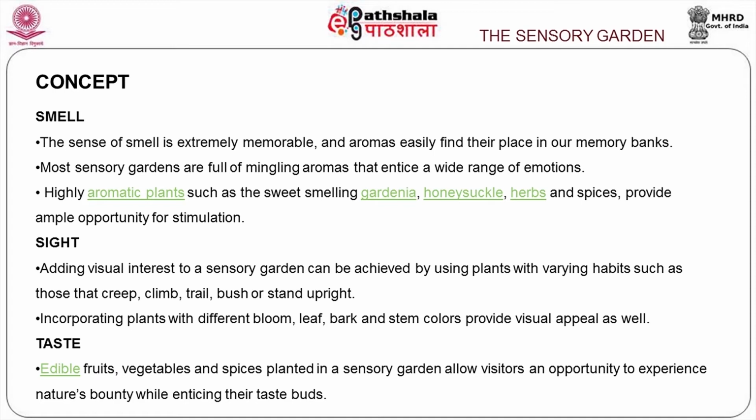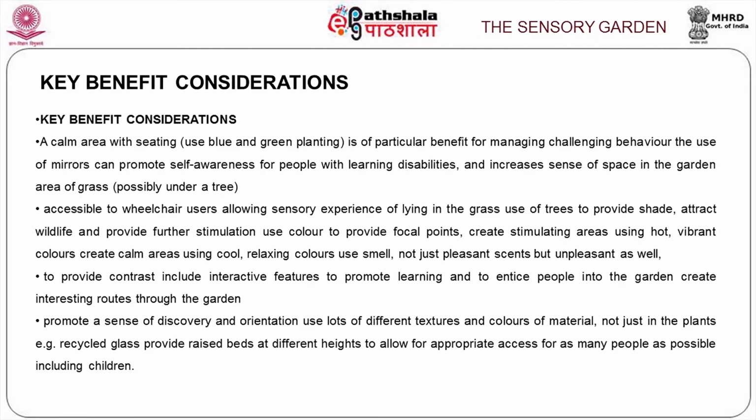Then comes your taste. Taste is again directly your vegetables, fruits, all these things. So it will improve your taste buds. But how do you achieve this in terms of landscaping? So calm area with seating. You should have a proper colors for plantation.